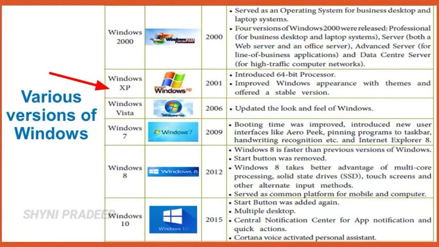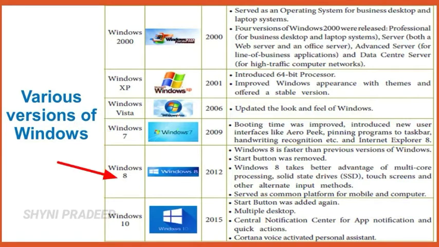Its specific features are introduced 16-bit processor and improved Windows appearance with the themes and offered a stable version. Next, Windows Vista 2006. Its specific feature is updated the look and feel of Windows. Next, Windows 7 2009. Its specific features are booting time was improved, introduced new user interfaces like arrow pick, pinning programs to taskbar, handwriting recognition and Internet Explorer 8.